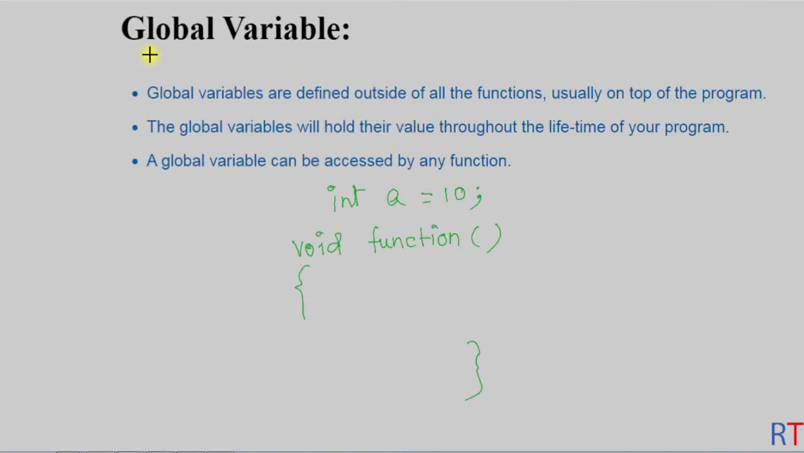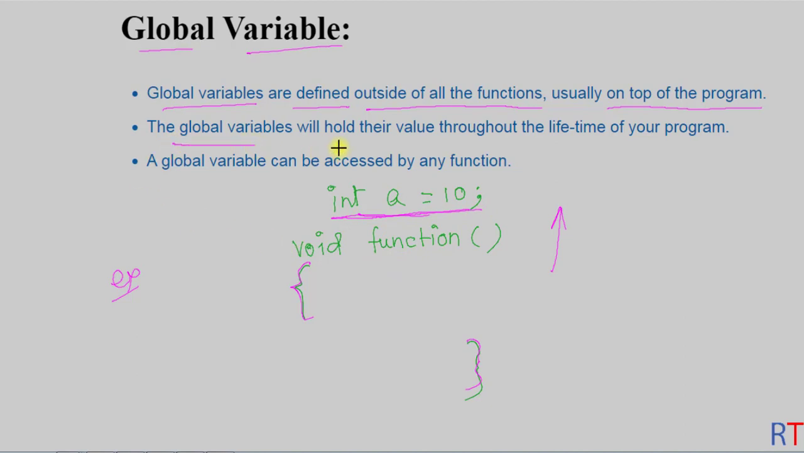So now we're going to talk about global variables. Global variables are defined outside of all the functions and usually on the top of the program. Like in the example here, we have declared this variable integer a outside of any function body or block of code and at the top of the program. This way we are creating this global variable.